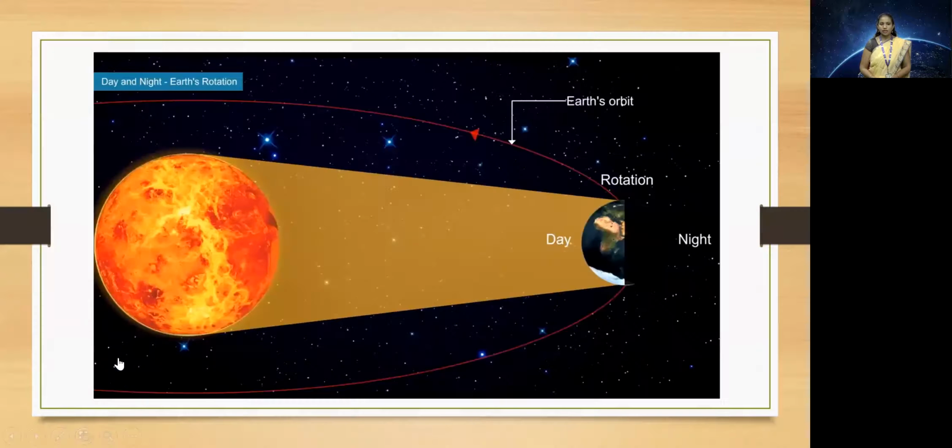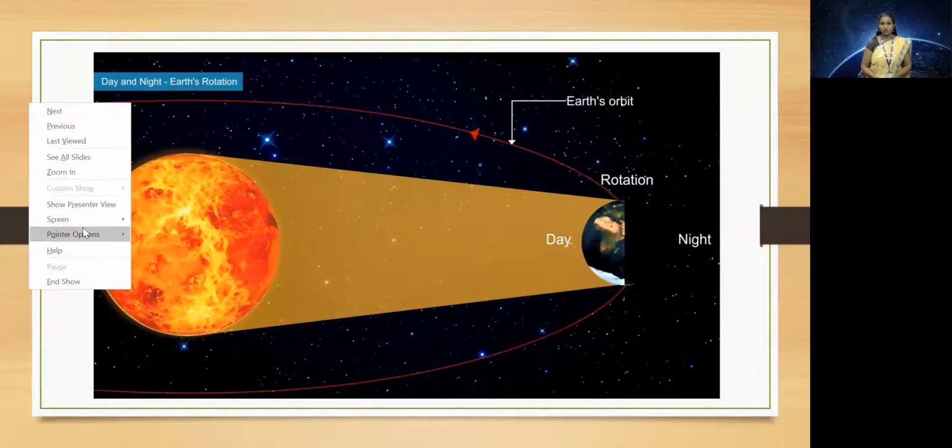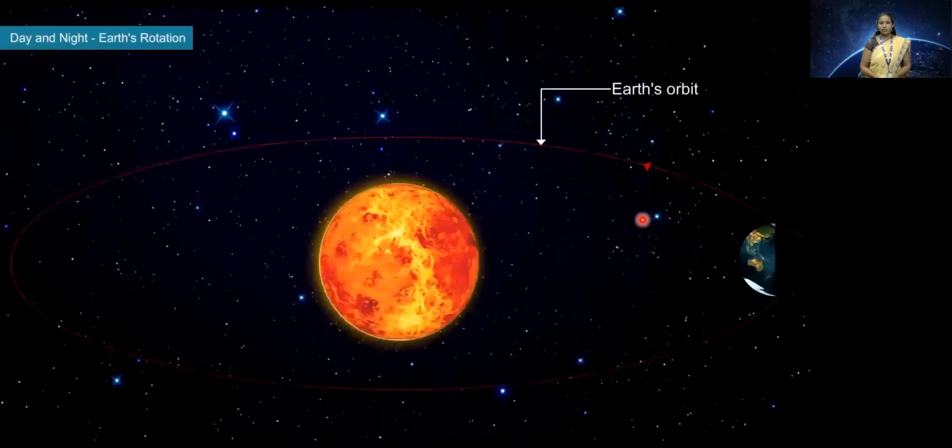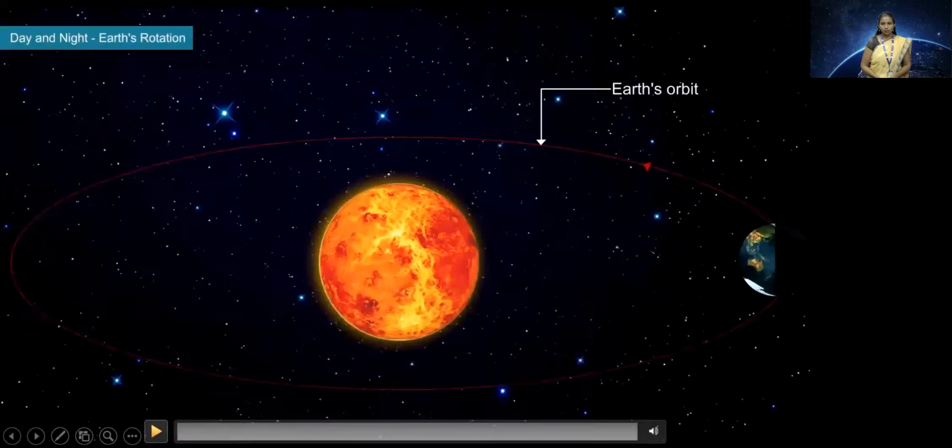Here we can see in this image that the sun is passing on light to Earth. Earth receives sun rays. Only that illuminated part of the Earth has daytime, whereas the other half of the Earth, where sun rays are not lighting it up, has nighttime. And then alternately all the parts of the Earth have day and nighttime because of Earth's rotation. Let's learn it in detail through this video.